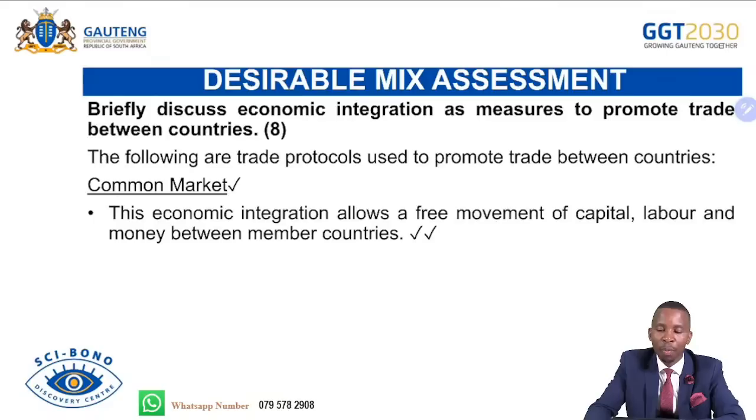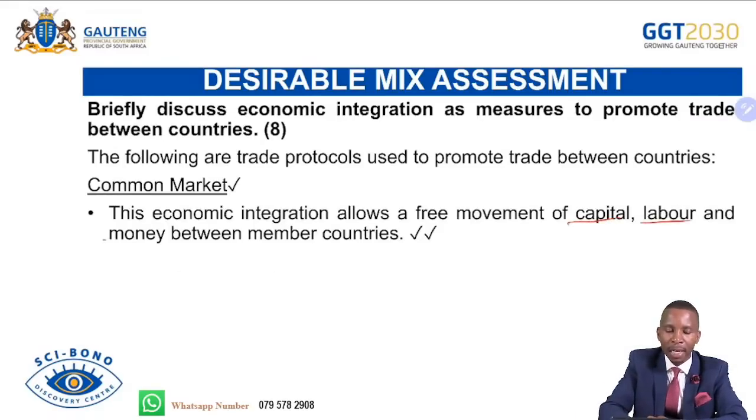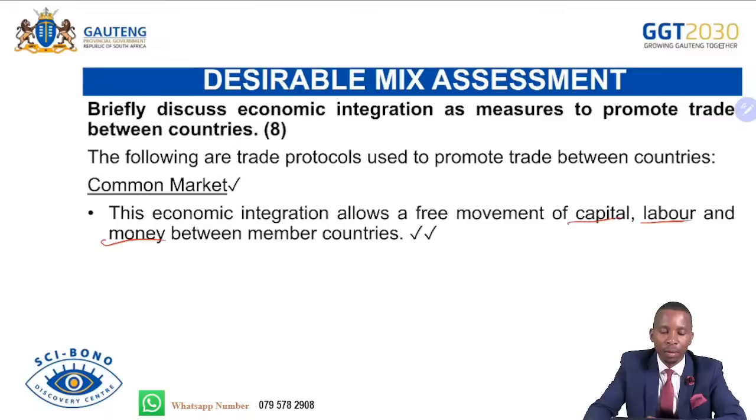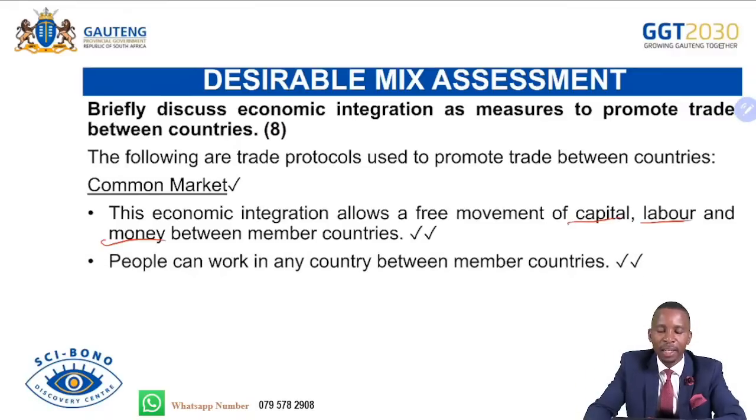And then we develop further to what we call a common market. This is when member countries allow the free movement of capital, labor, and money between countries. So between member countries, as members, there will be a free movement of capital, labor, and money between our countries. People can work in any country between member countries. There will not be many restrictions.